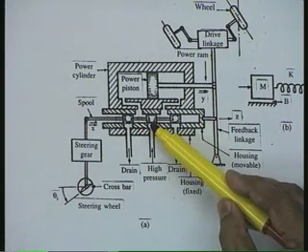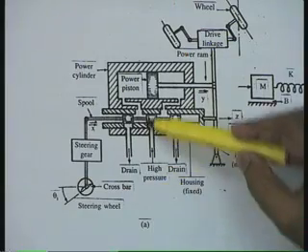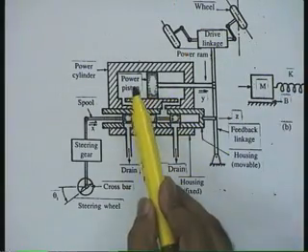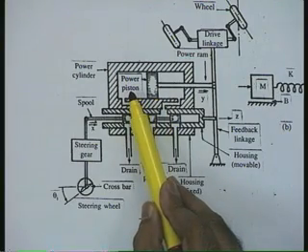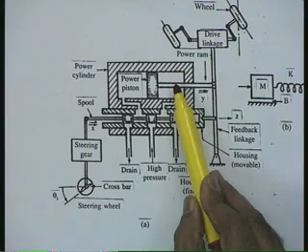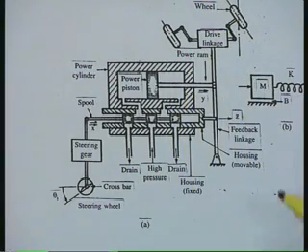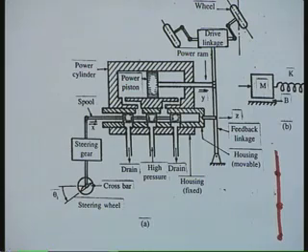This port gets opened, the high pressure oil flushes into the system onto the left hand side of the power piston. Now, there will be pressure on the power piston, the power ram will move to the right. Let us say this was the earlier neutral position of this feedback linkage. This was the earlier position of the feedback linkage.